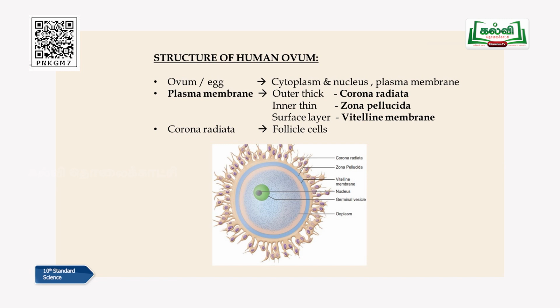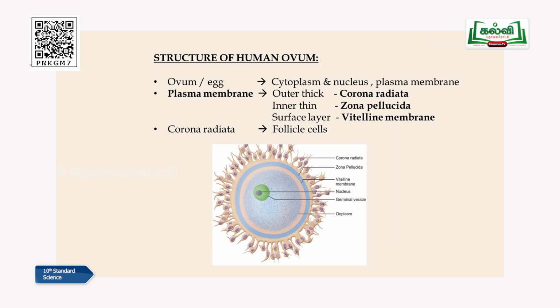This plasma membrane has three coats, children. You can look at the diagram. Three coats: the outer coat, the middle coat and the inner coat. In the human ovum, there is no yolk. Yolk is nothing but fatty substance. There is an absence of yolk, but that place is occupied by cytoplasm and nucleus.